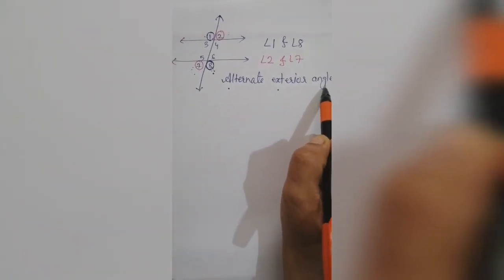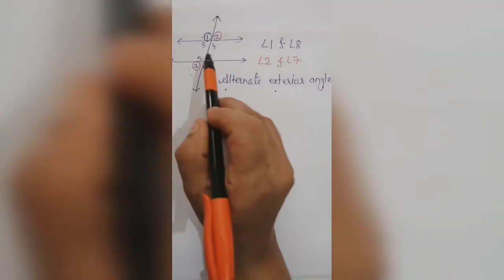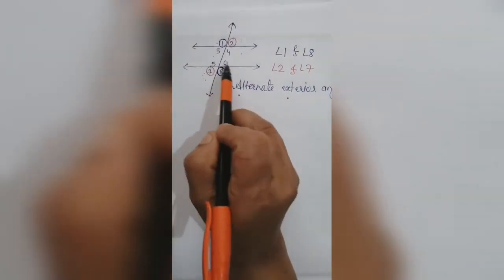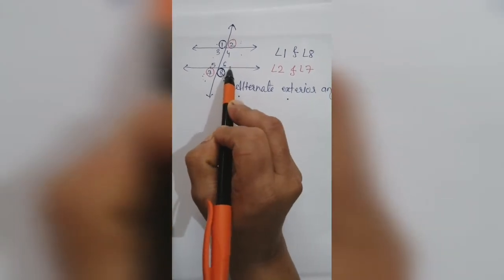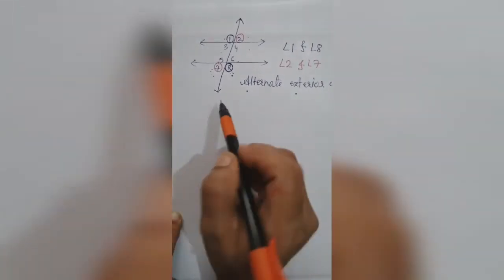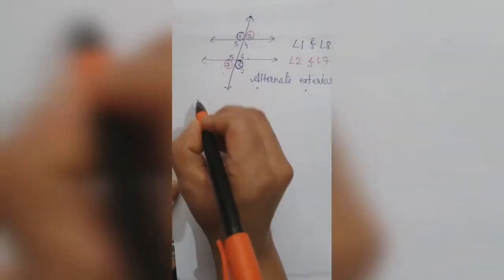Now here we have discussed the interior angles 3, 4, 5, 6. They are called interior angles. Then we have discussed the exterior angles. Okay, I'll write.